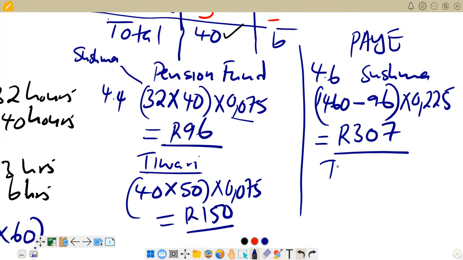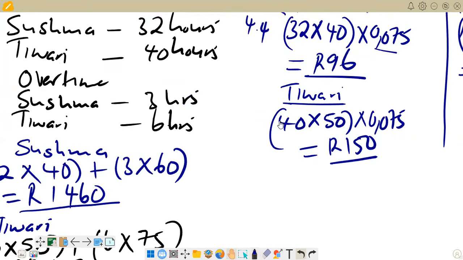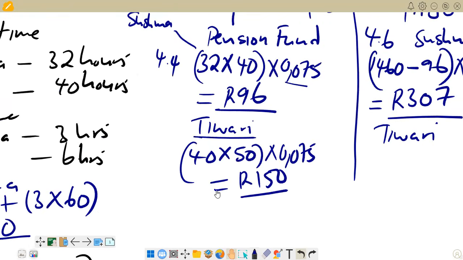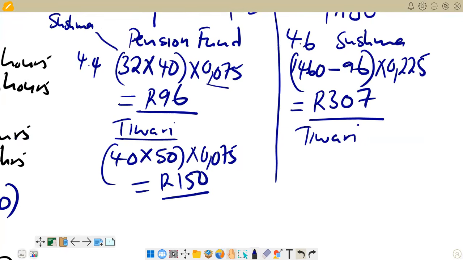Then we go to Tiwari. Remember, we also check the gross that we have for Tiwari. The gross that we have for Tiwari is here, 2,450. So if you come here, you say 2,450. Then you subtract the pension, which is here, 150.